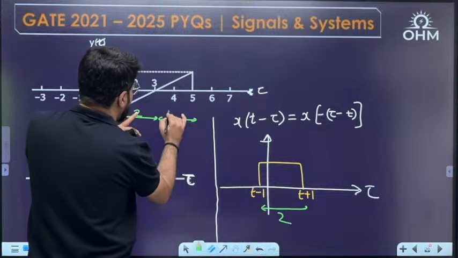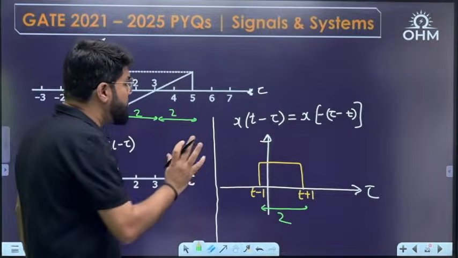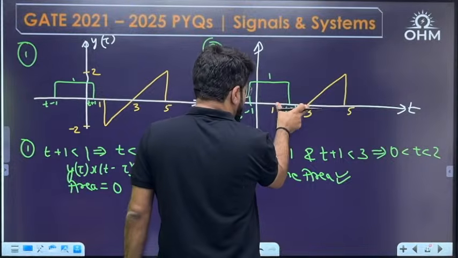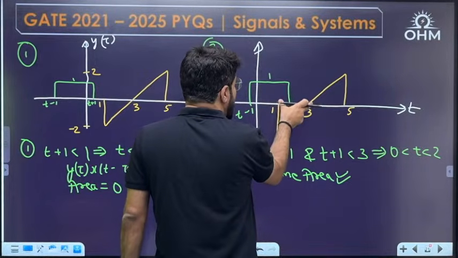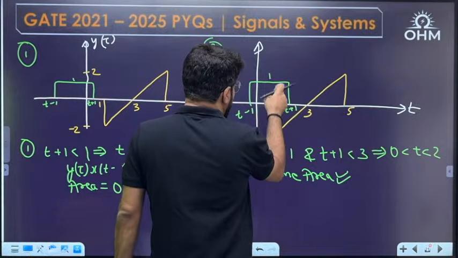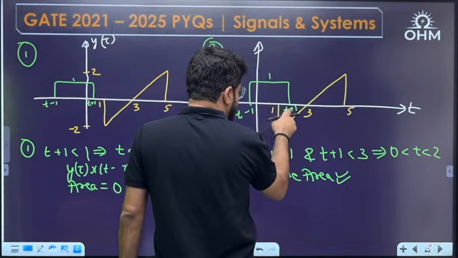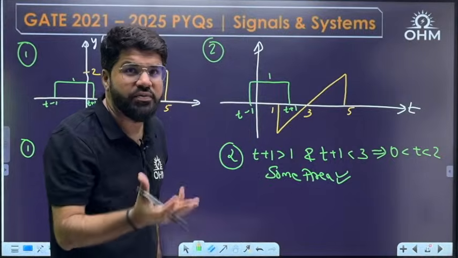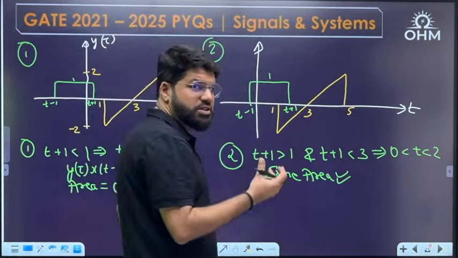This positive portion of the line is also for 2 units. So there will be a moment, as you keep sliding it, it will exactly overlap here, because this is also 2 unit, this is also 2 unit. But that is going to give negative area, because this is anyways 1. The other one will contribute to negative area. I want the maximum area. The maximum positive area only I will assume.